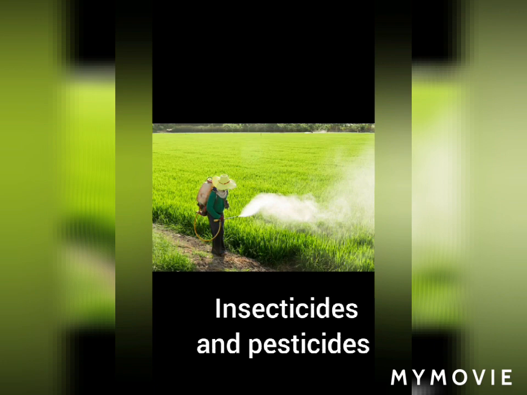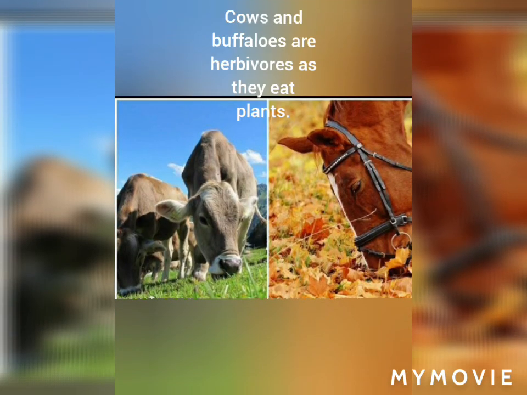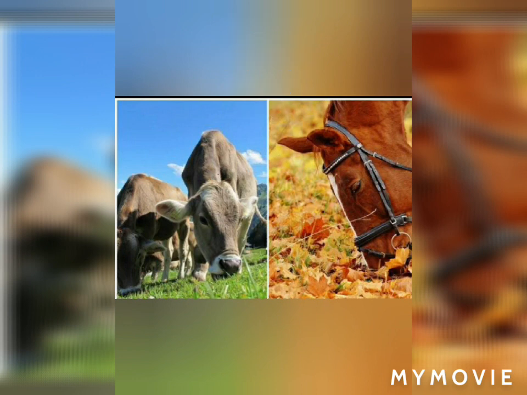Next are herbivores, like cows and buffaloes. They eat green vegetables and green plants. They are plant eating animals. They should not be allowed to enter the field because they will eat the crops.